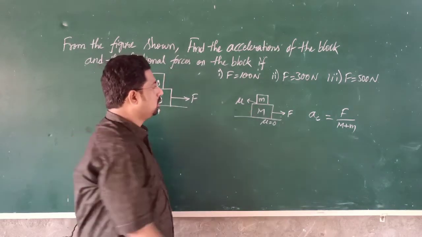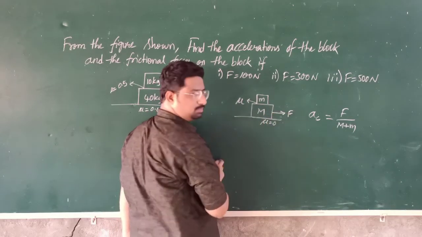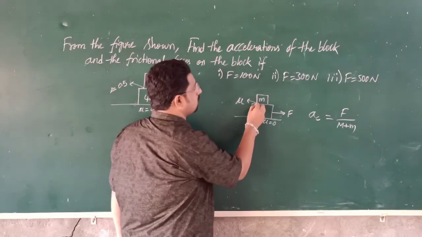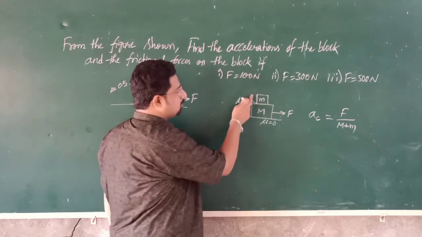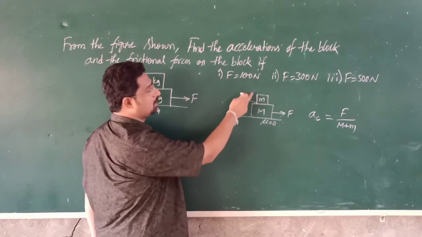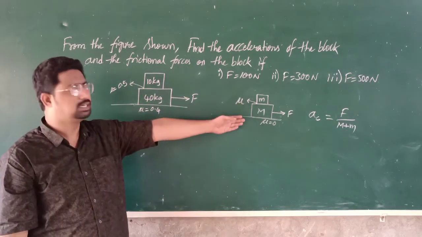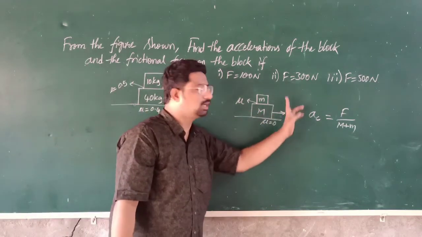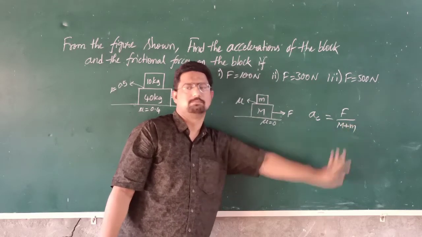As the body is in motion and since the friction is there between the two blocks, there will be a tendency for relative slipping. But we have assumed that the bodies are moving with the common acceleration AC equal to F by capital M plus small m.